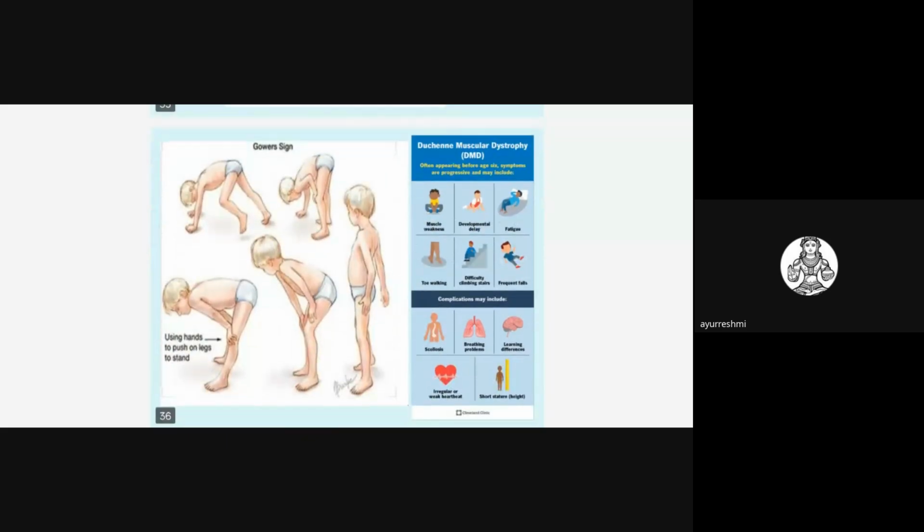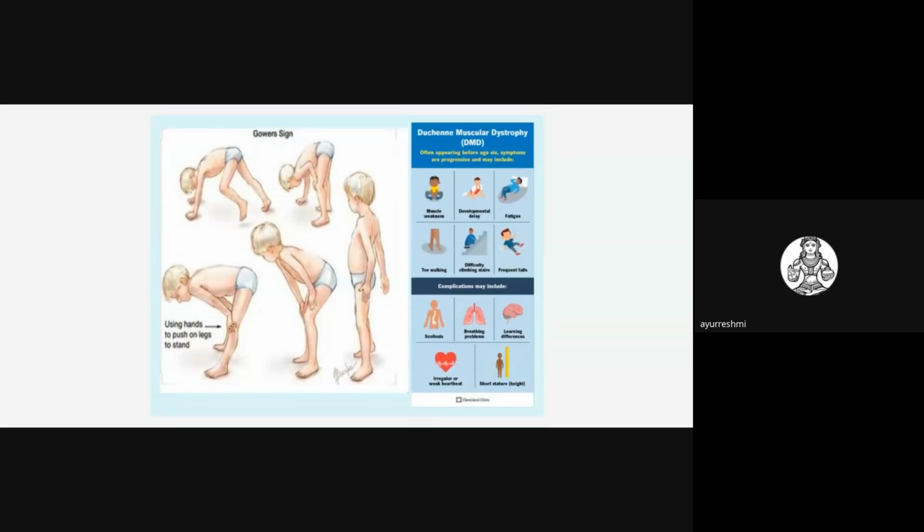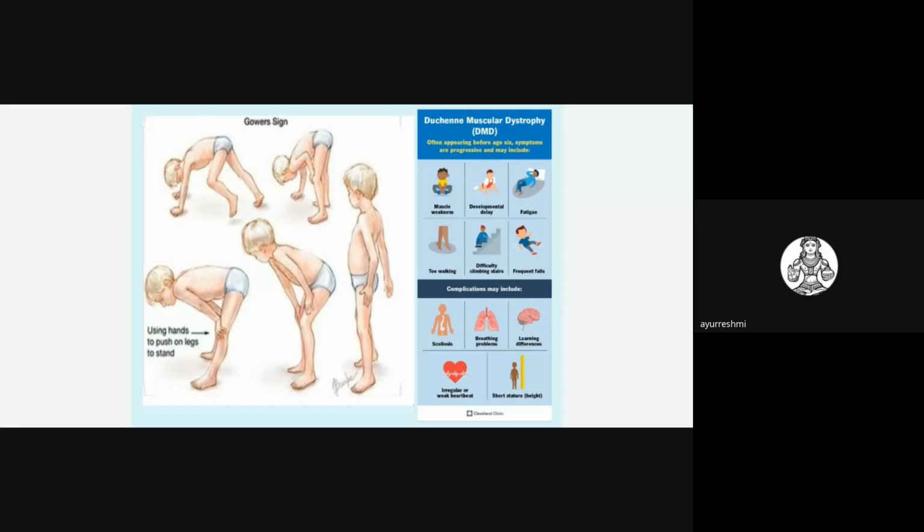And this very, very important thing is Duchenne's muscular dystrophy. This is a must-know part of the syllabus. They may ask questions on this, and the Gower sign. This is a very, very important sign that will be asked in the examination. This is related to a genetic problem. So what are the common features related to this topic? In this condition muscle weakness will be there, developmental delay will be there, and the child will have difficulty in climbing stairs.